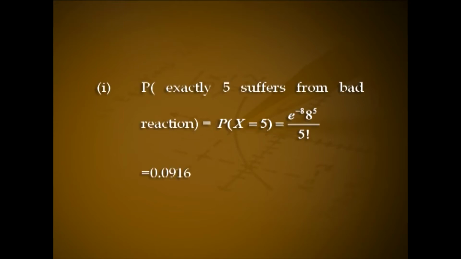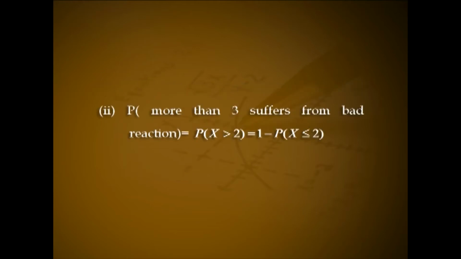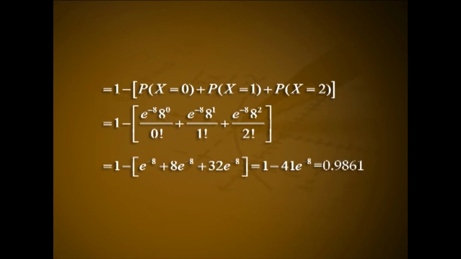To solve the problem. 1. Probability of exactly 5 suffers from bad reaction equal to P of X equal to 5, that is e raised to minus 8 raised to 5 by 5 factorial, that is 0.0916. 2. Probability of more than 2 suffers from bad reaction, that is equal to P of X greater than 2, that is equal to 1 minus P of X less than or equal to 2. That is 1 minus of P of X equal to 0 plus P of X equal to 1 plus P of X equal to 2.